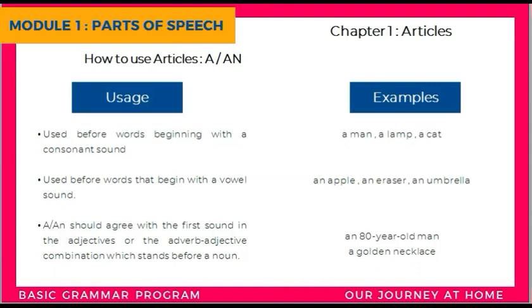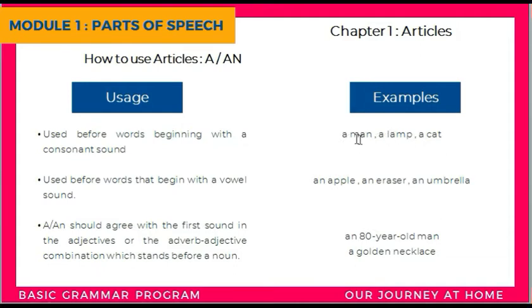Then we will see how to use articles in sentences. So here I have given some use cases and examples. So what are use cases? Means how to use it when the sentence is to be said or written. So a or an is to be used before words beginning with a consonant sound. Here the words: a map, a lamp, a cat.